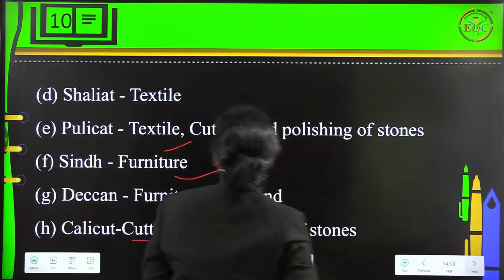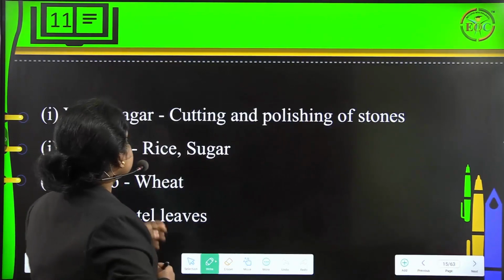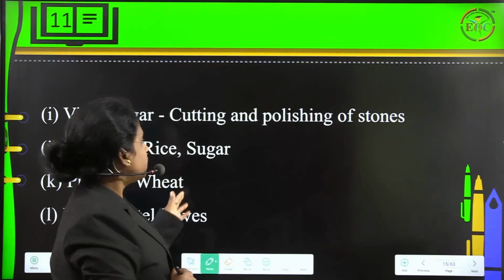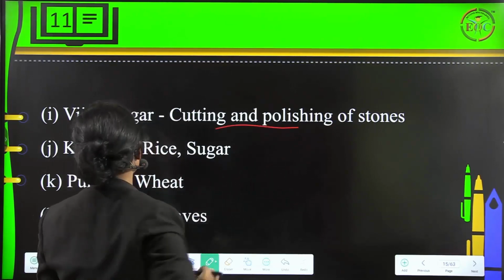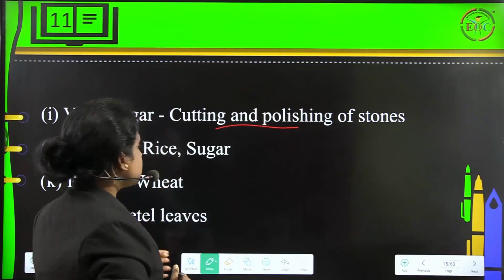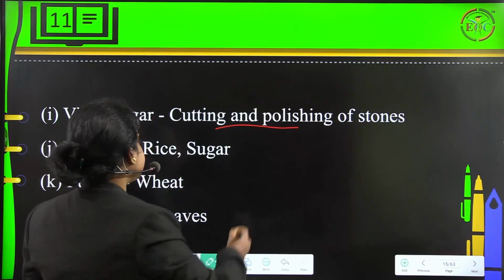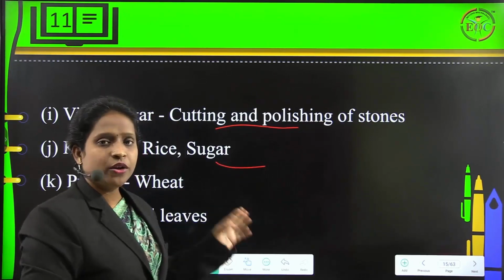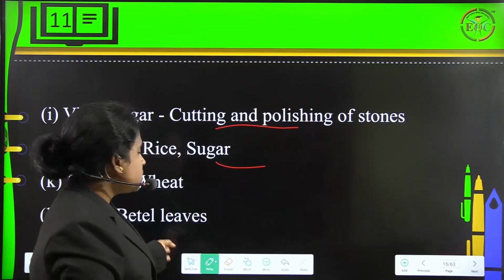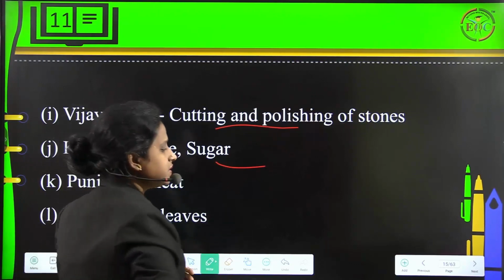Then Vijayanagar, again dealt with cutting and polishing of stones. Then Kannauj was into rice and sugar. Then Punjab was into wheat. And Dar is related to betel leaves.